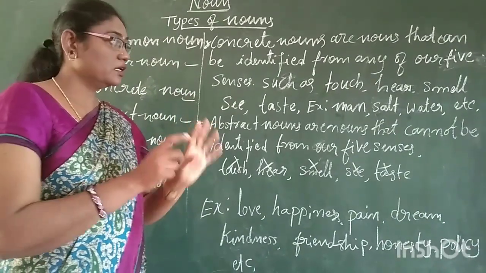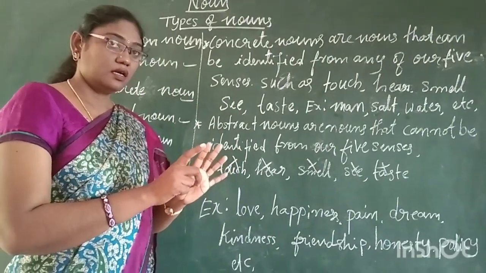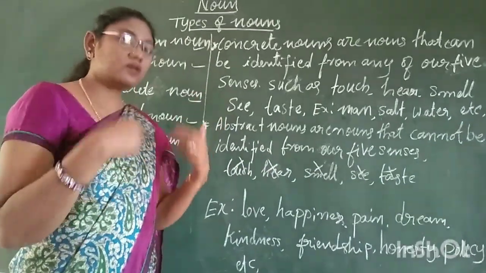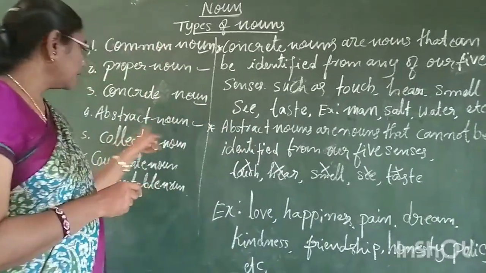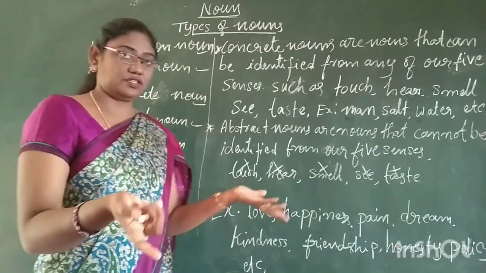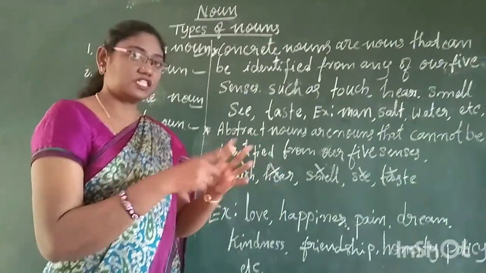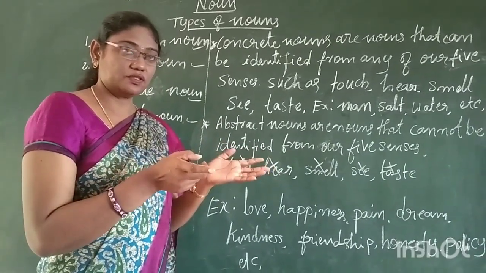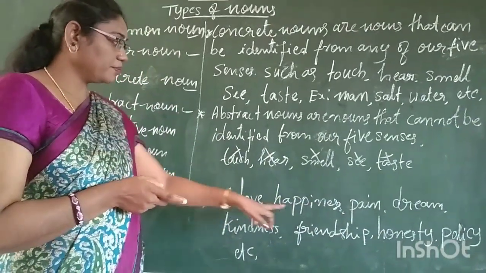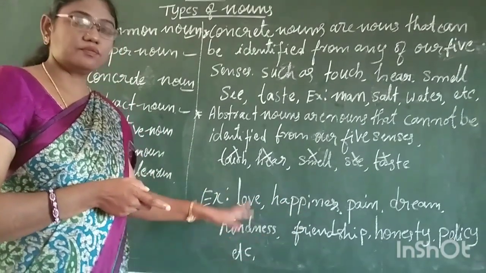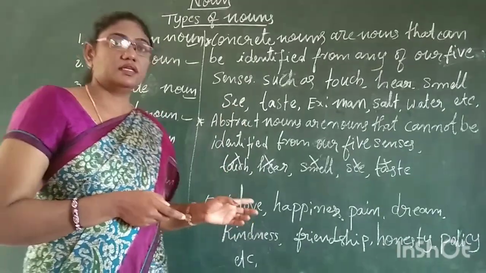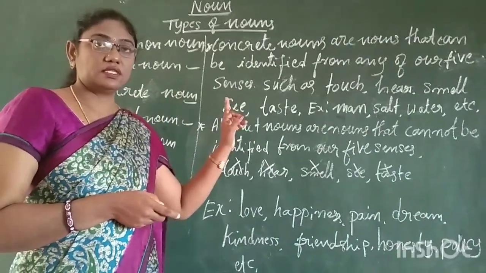Concrete nouns are nouns which can be touched, seen, and sensed with our organs. And abstract nouns, we cannot touch, smell or hear these nouns. Such words are love, happiness, pain, dream, etc. So this is what we have learned, the types of nouns and all.